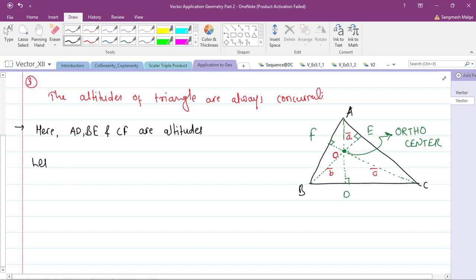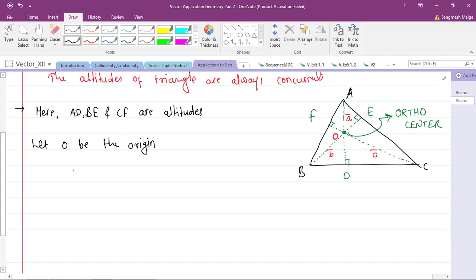Let O be the origin. Okay, so can I say OA bar, OB bar and OC bar are perpendicular to the opposite sides.